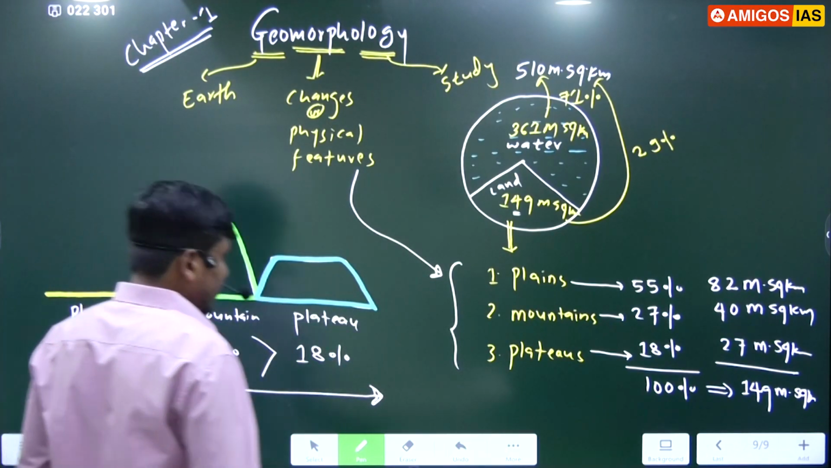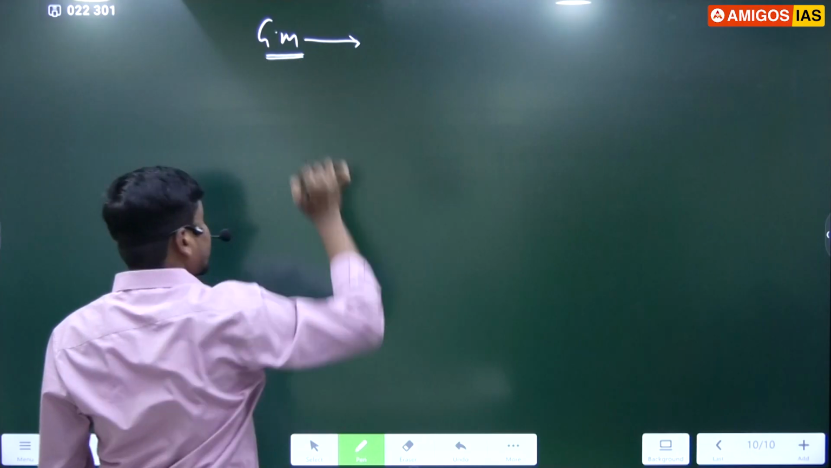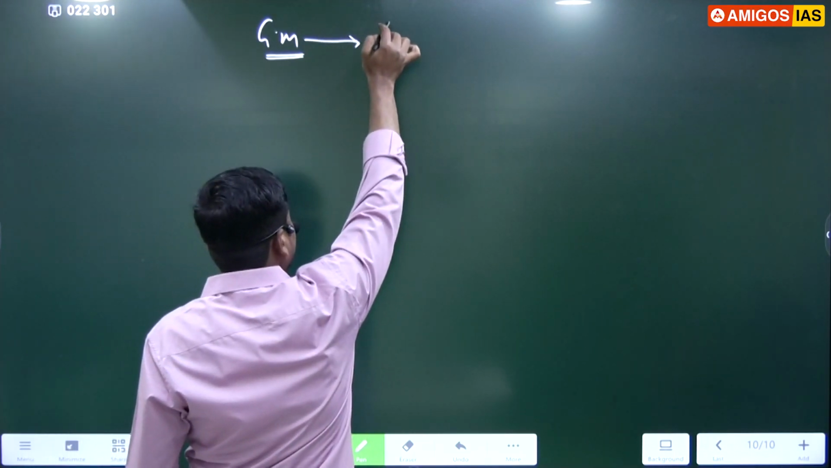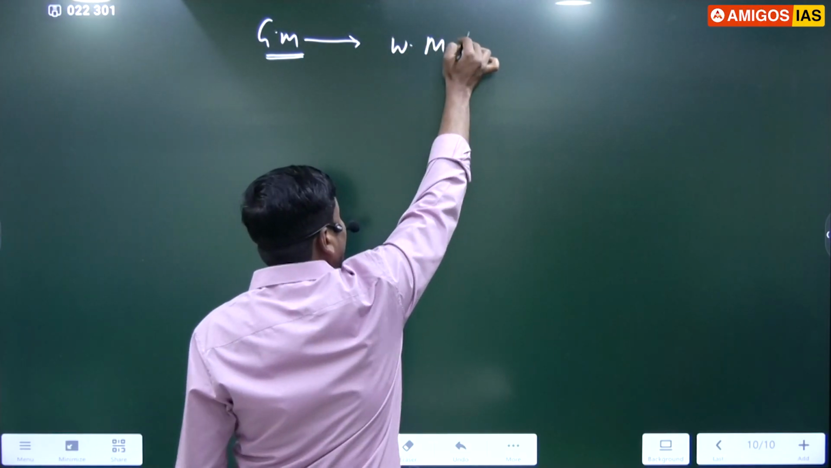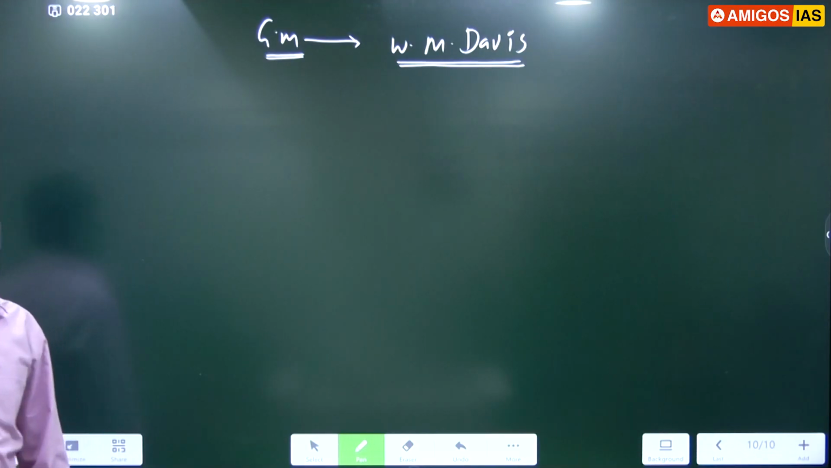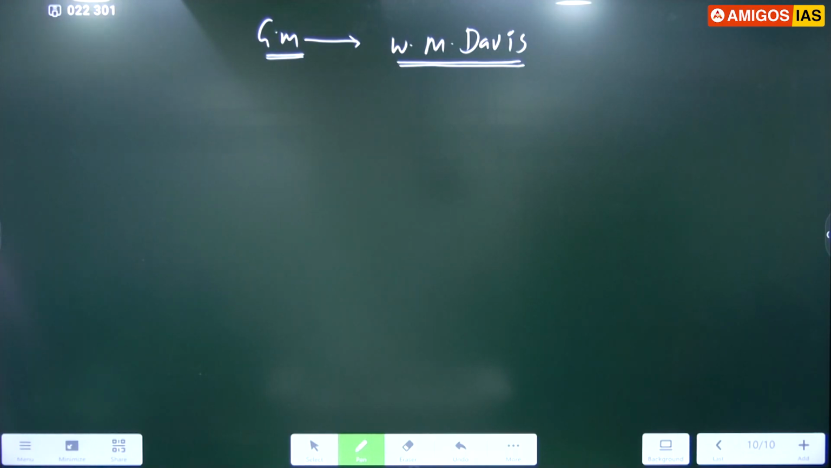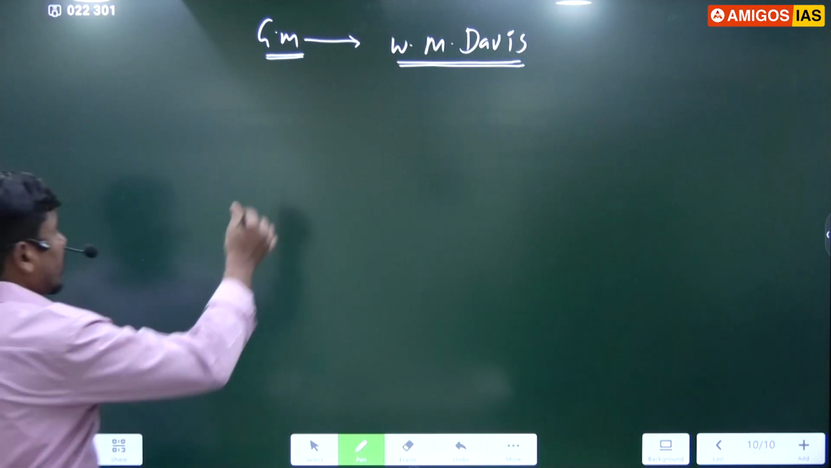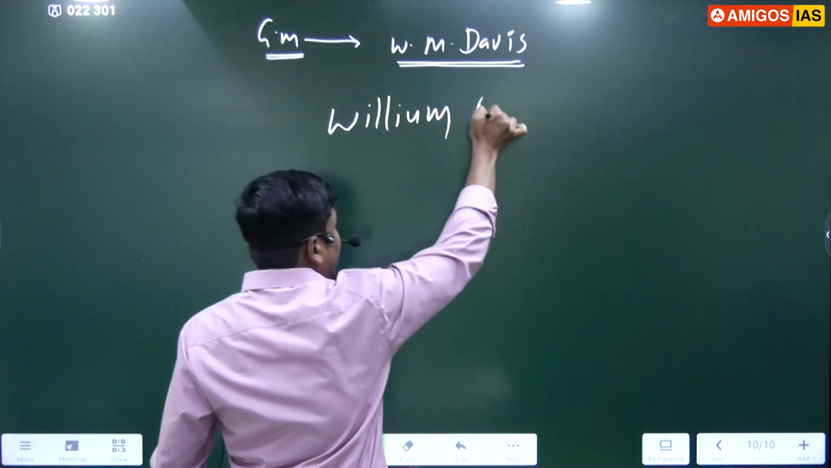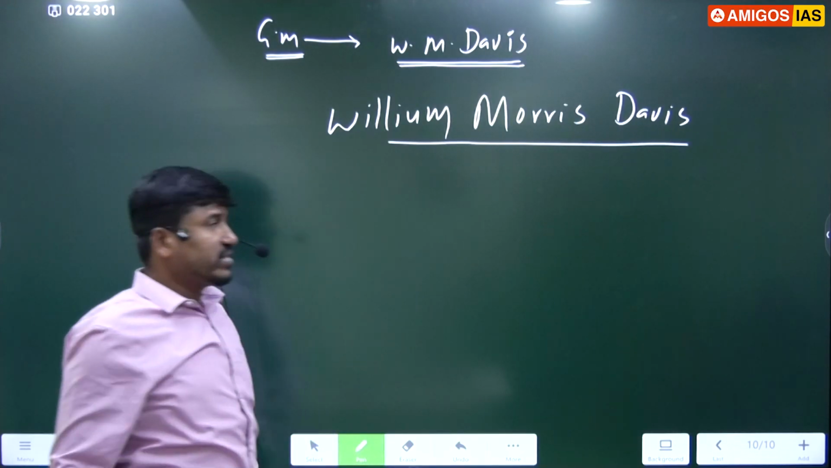Next point. The term geomorphology was first coined by a very famous American geographer, William Morris Davis. William Morris Davis. Inside the bracket, W.M. Davis.